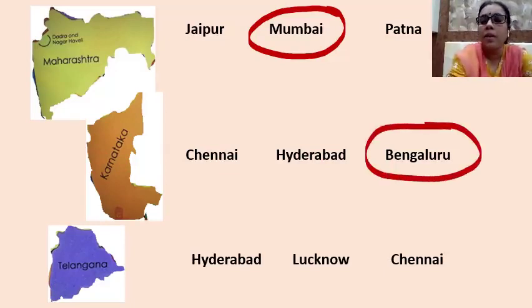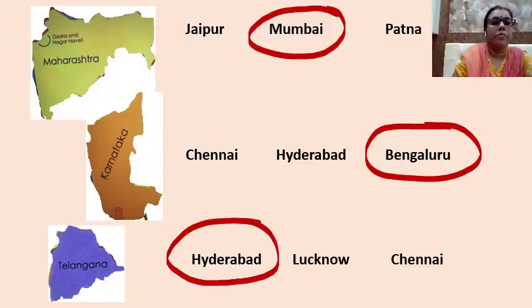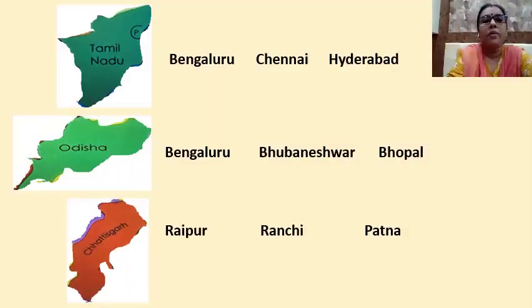So this is the correct capital. The next one, Telangana. The capital of Telangana is Hyderabad. Tamil Nadu. The capital of Tamil Nadu is Chennai.